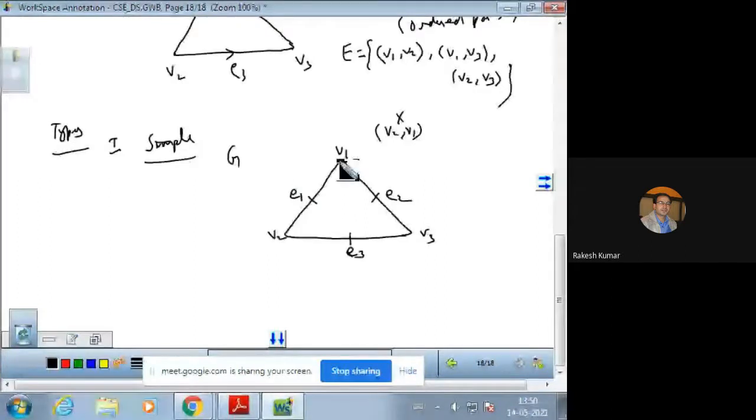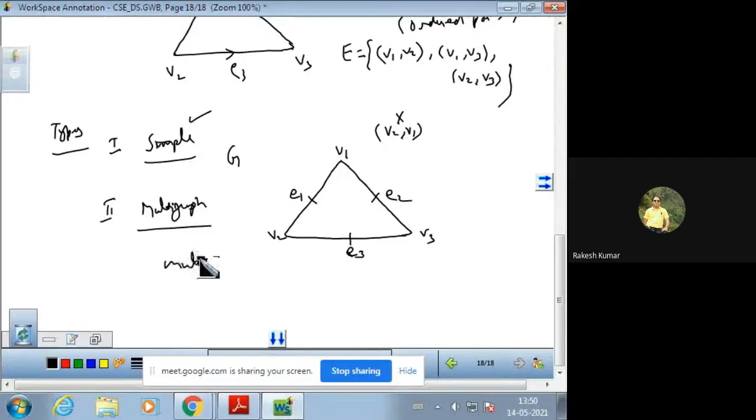और simply अगर हम कहें तो simple graph वो है जिसमें दो pair of vertices में एक से ज्यादा edge ना हो. That is a simple graph. But in the next we will have multi-graph, a graph which consists of multiple edges as well as loops. Multiple edges as well as loops. That graph is said to be multi-graph.